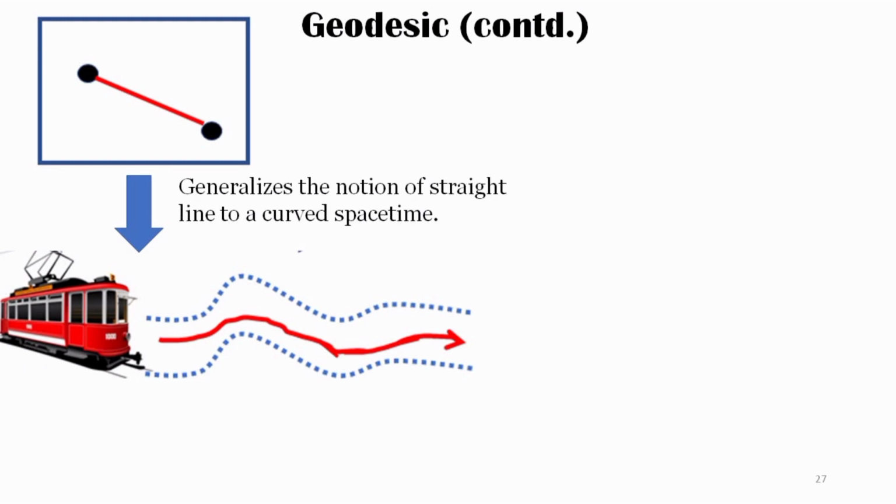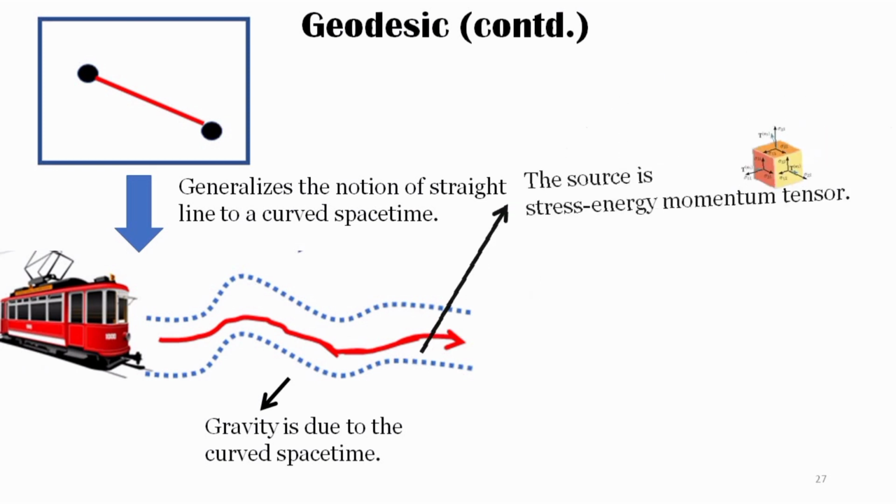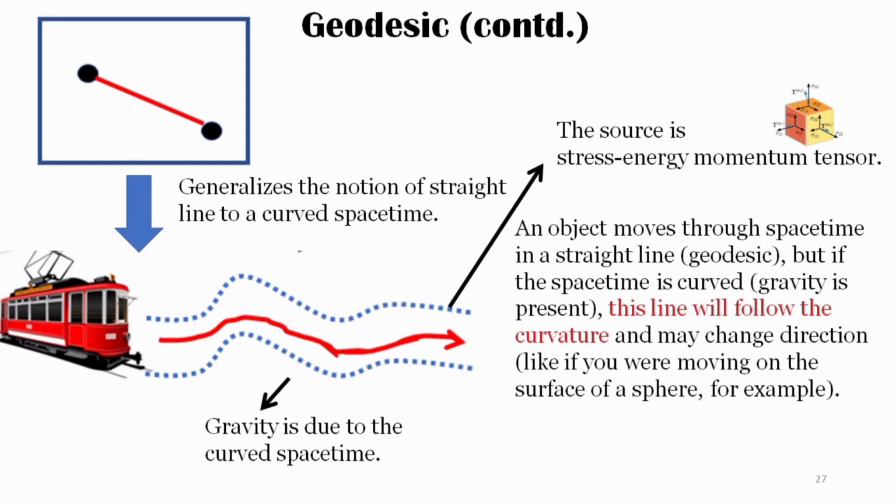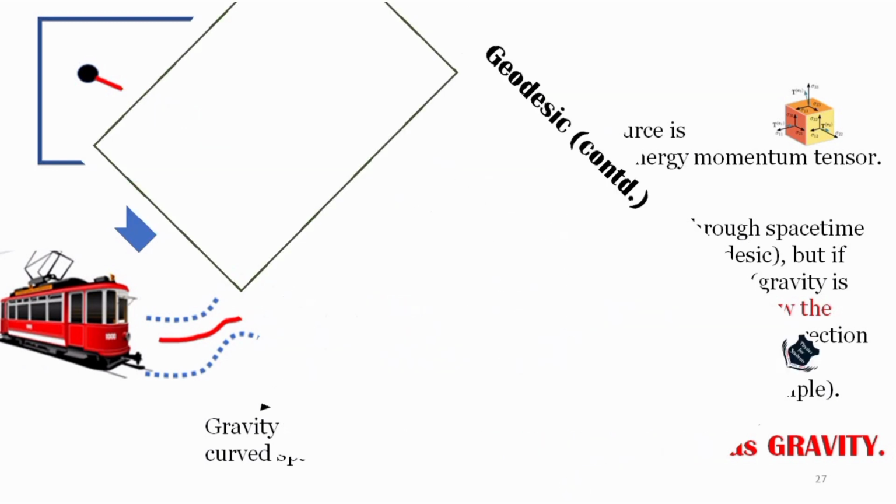So that generalizes the notion of lines into a curved space-time, and this curvature is due to gravity, due to the curvature of space-time, and what causes this gravity is the stress energy momentum tensor. You can look into the stress energy tensor if you really want to know more. That is covered in a separate video. So an object moves through space-time in a straight line, just like a line will follow the curvature and may change direction if the curvature is so. So gravity is actually due to this curved space-time, and the source of this gravity is the stress energy momentum tensor. This bending effect is what we call gravity.